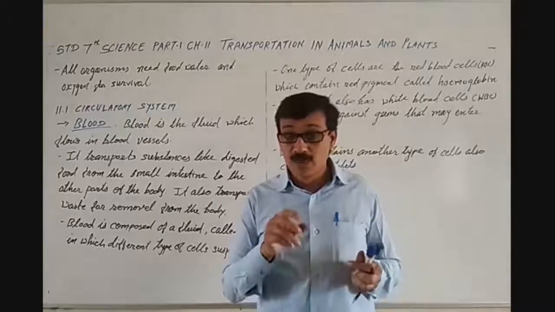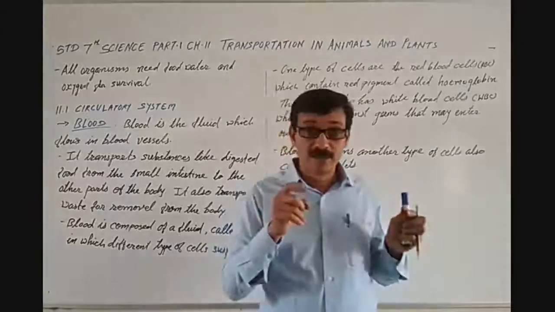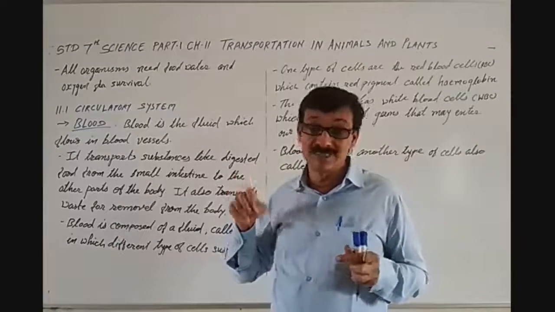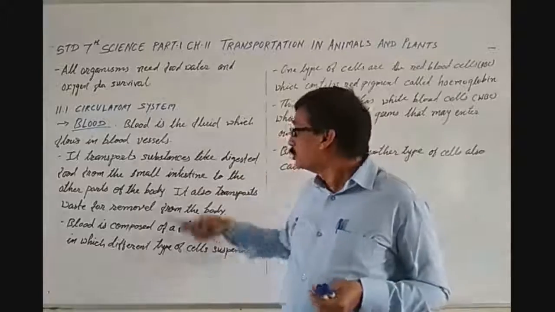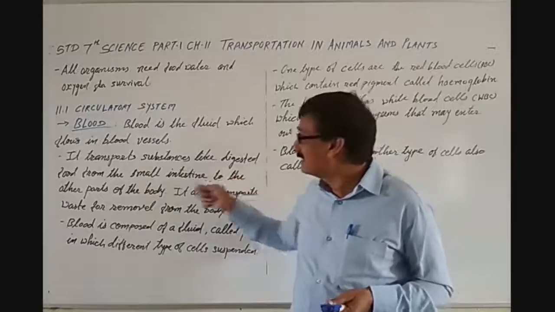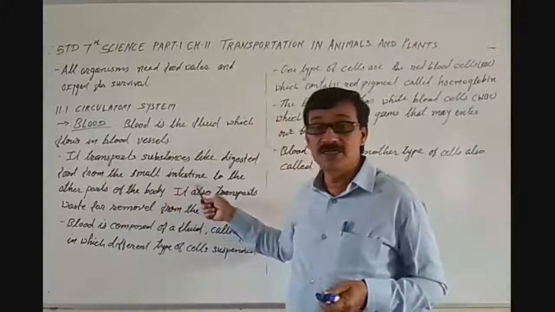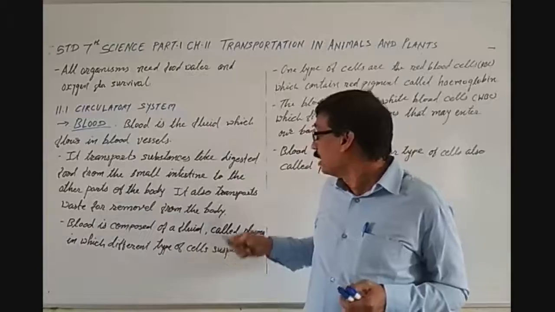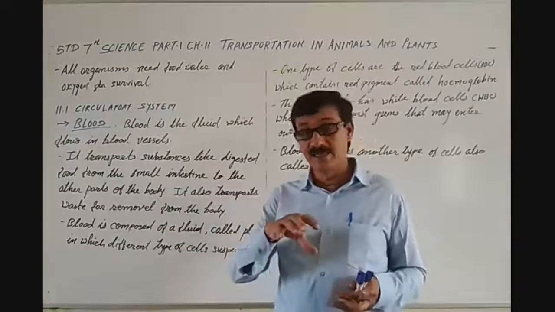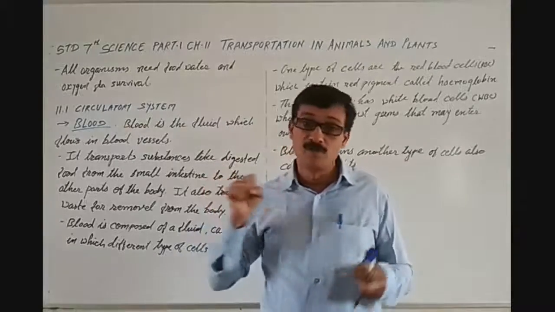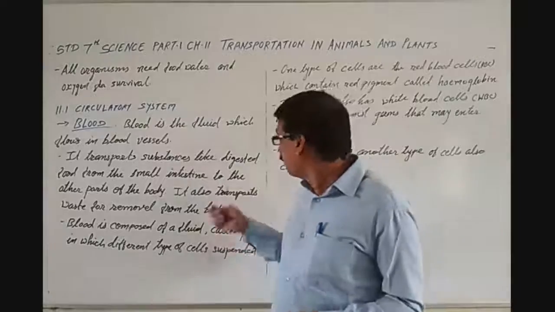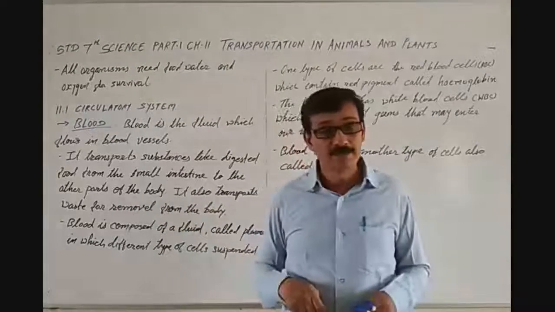In the small intestine there are villi, as we had discussed already. They absorb the digested food, and blood transports it to the other parts of the body.